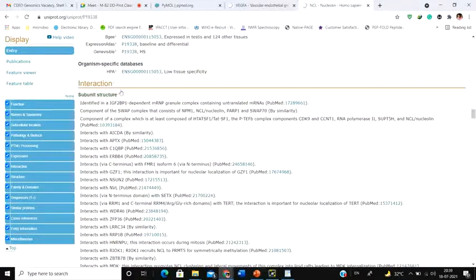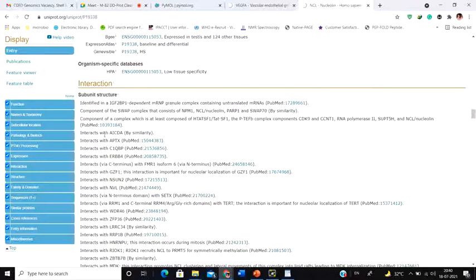interaction thing. Now what is interaction? Now as I have told you, each protein, to show its function, has to interact with the other protein. They have to interact with the other protein, right? And as you know, which other protein are they interacting with? So that is the thing that this particular section is going to show you.